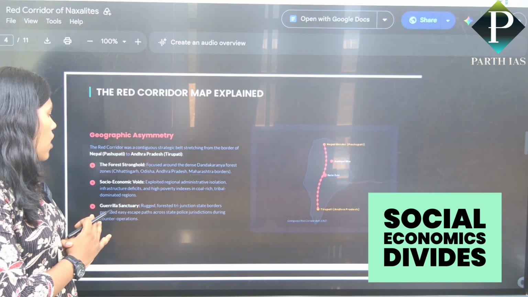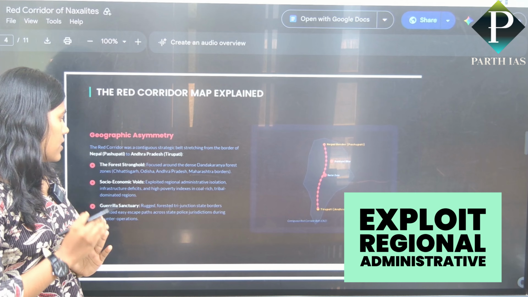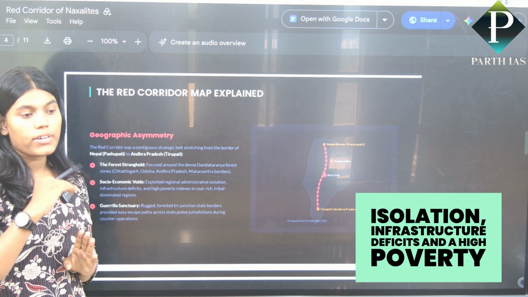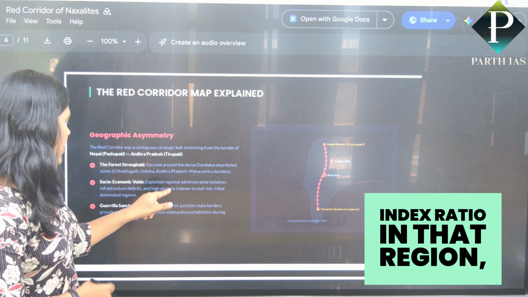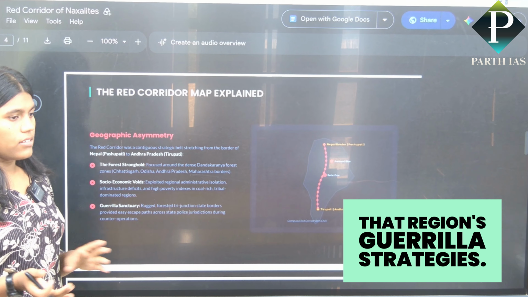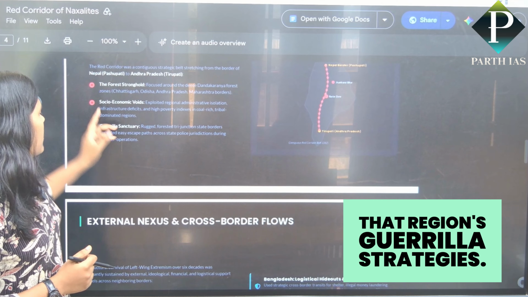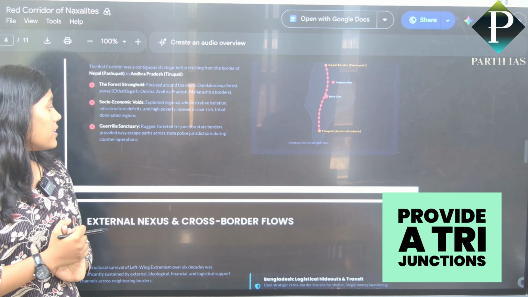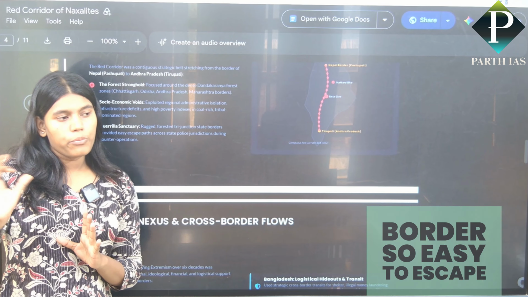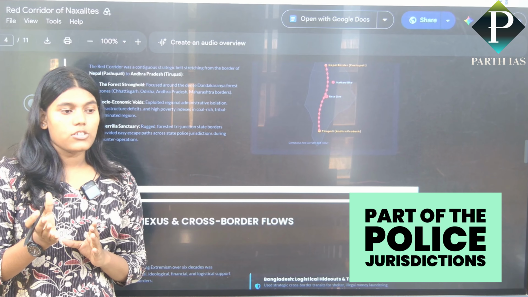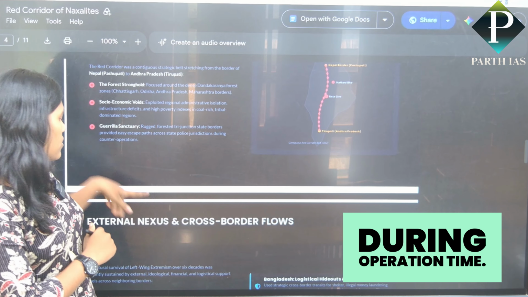Social and economic voids are exploited: regional administrative isolation, infrastructure deficits, and a high poverty index in those regions, which are coal-rich and tribal dominated. Guerrilla strategies: rugged forest and state-border tri-junctions provide an easy escape path from police jurisdictions during operation time.